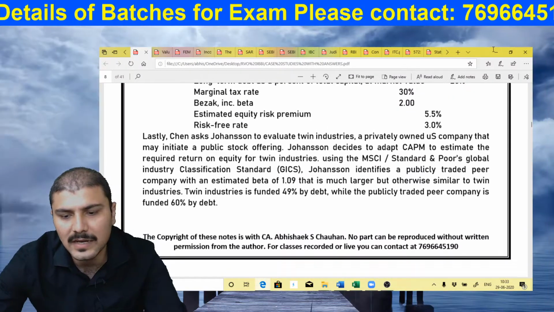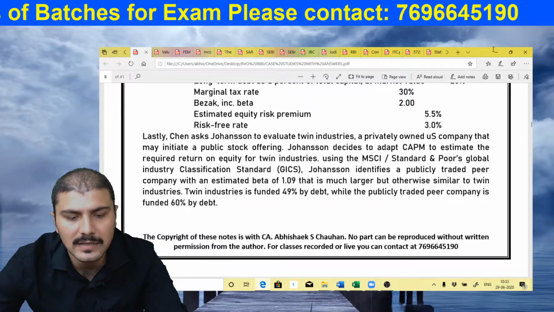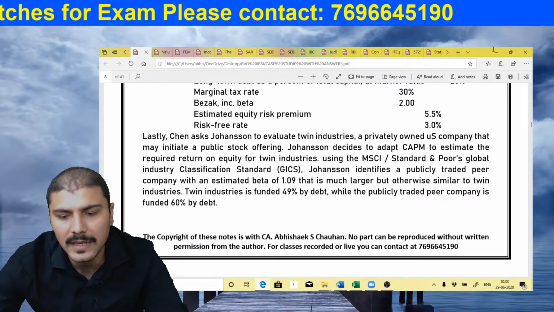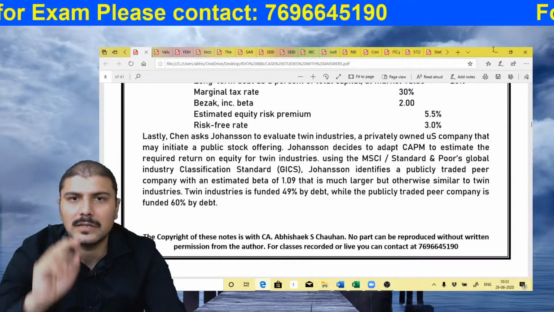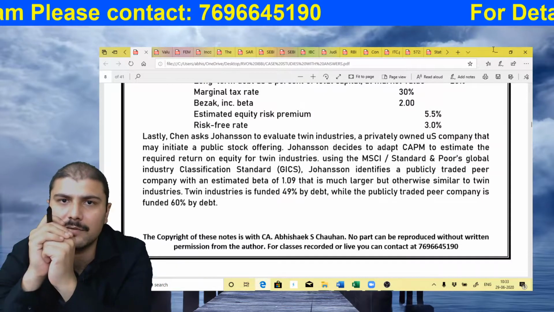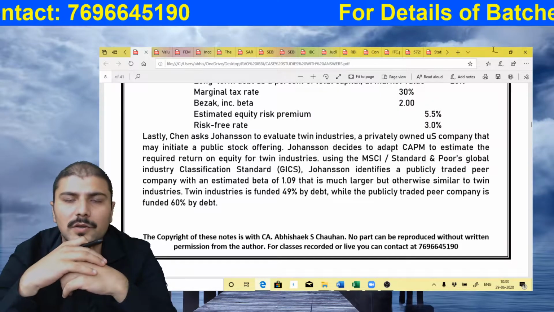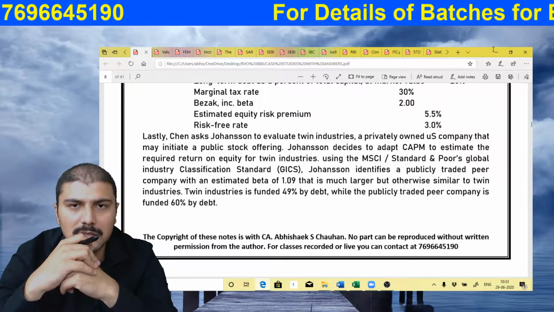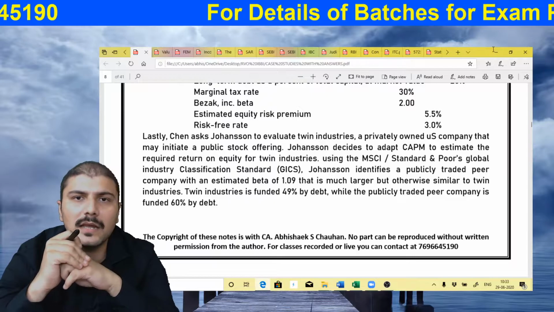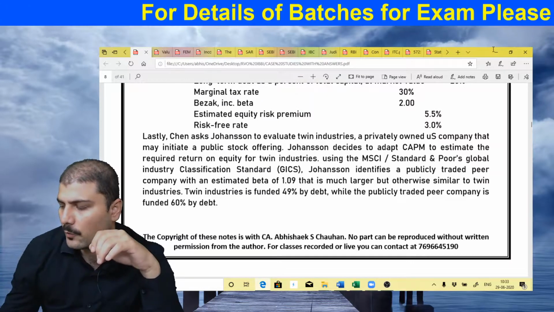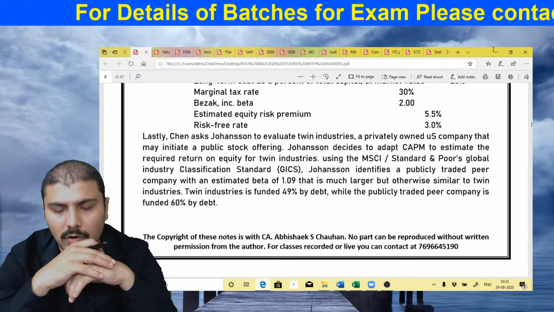In the last paragraph, the only information given is regarding the overall beta and equity beta, but if the industry beta is given and the industry capital structure is given, then by default you will always assume that this beta of the industry is equity beta rather than overall beta.